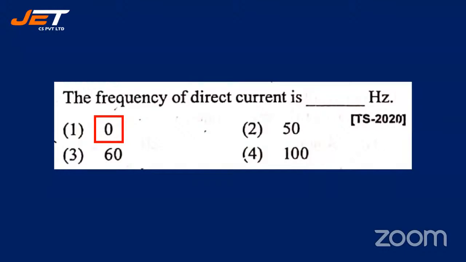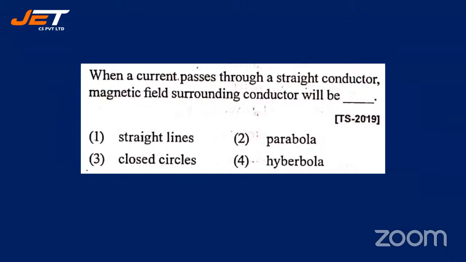All right, let's go forward. When a current passes through a straight conductor, the magnetic field surrounding the conductor will be a shape. Straight lines, parabola, closed circles, hyperbola. Straight conductor నుంచి current pass చేస్తే around the conductor magnetic field ఏ shape లో ఉంటుంది, ఏ curve లో ఉంటుంది. Straight line ఉంటుందా, parabola ఉంటుందా, closed circles ఉంటాయా, hyperbola ఉంటుందా?